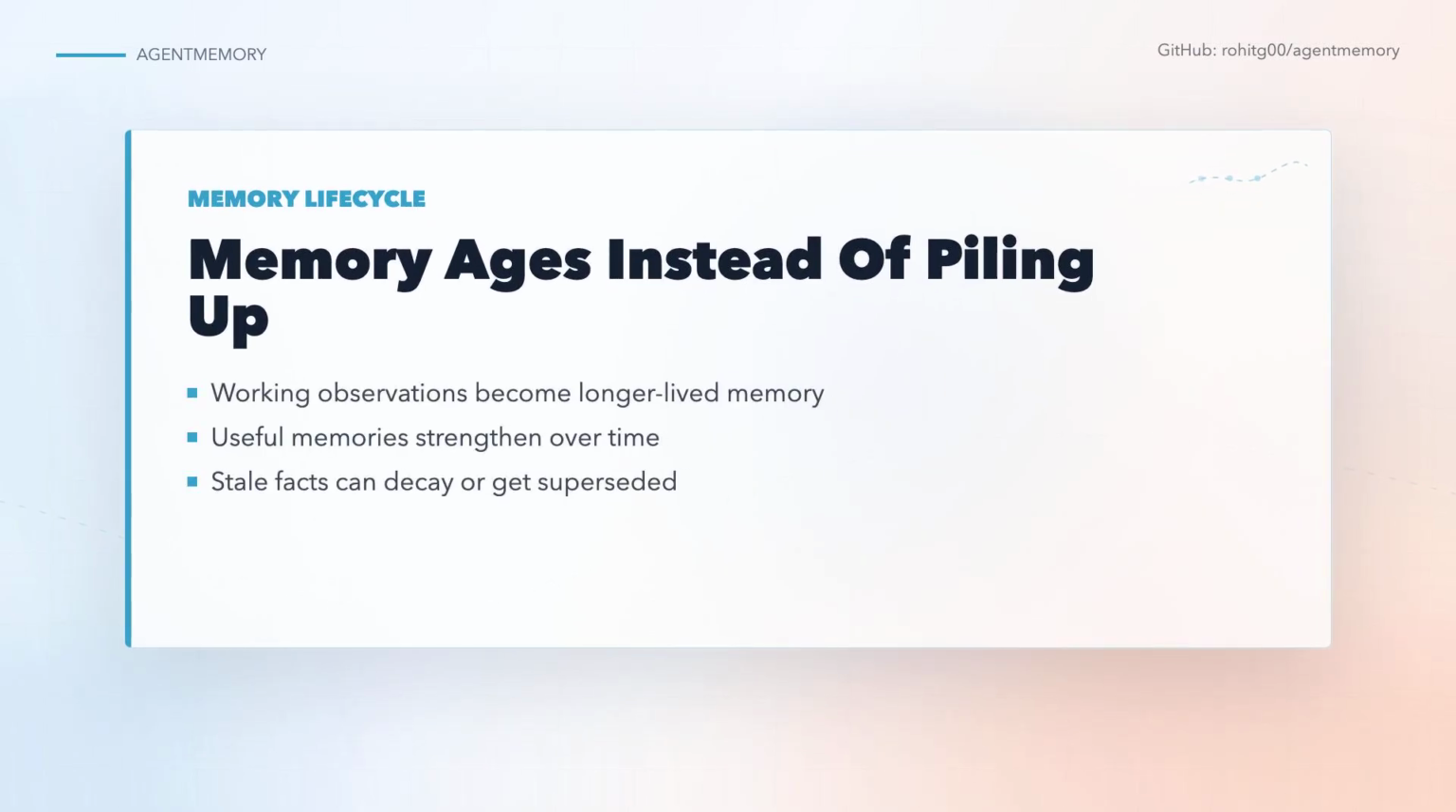Memory also has a life cycle. Raw observations become session summaries, extracted facts, and procedural patterns. Frequently used memories strengthen. Stale or contradictory information can decay, expire, or get superseded. That is important for coding because old advice can become harmful. If the repo changes its auth layer, last month's note should not outrank the current source of truth.